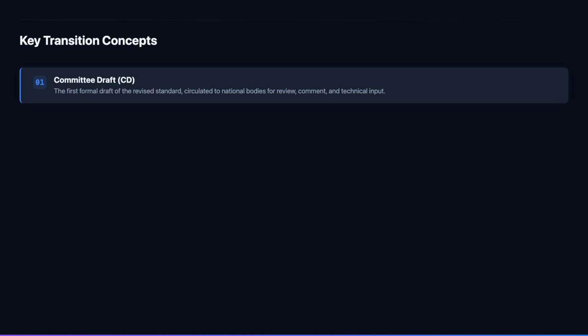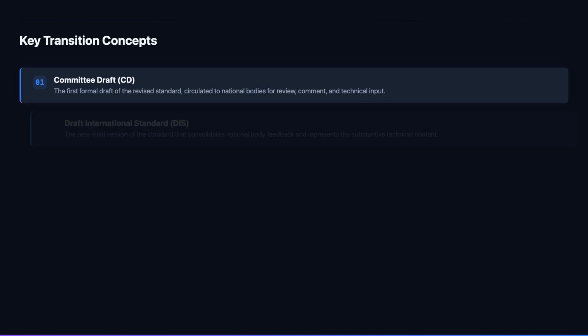Four concepts are essential to understanding the transition process. Let us define each one clearly. A committee draft is the first formal draft of the revised standard produced by ISO Technical Committee 176. It is circulated to national bodies, the member organizations that represent each country in ISO, for review, comment, and technical input. The CD stage is where the revision's direction is shaped, and the feedback received determines which proposals survive into the next stage. For organizations tracking the revision, the CD provides the earliest reliable indication of what the new standard will require.